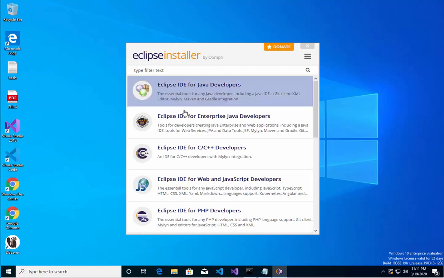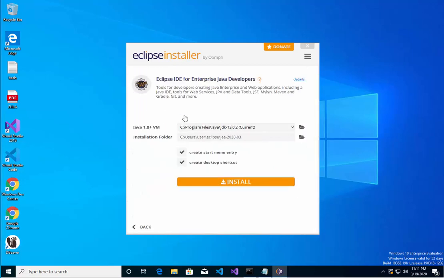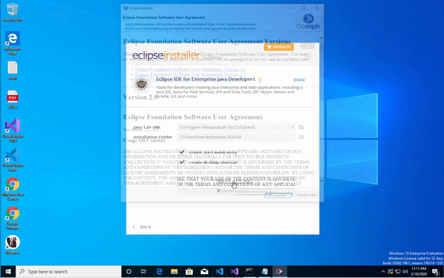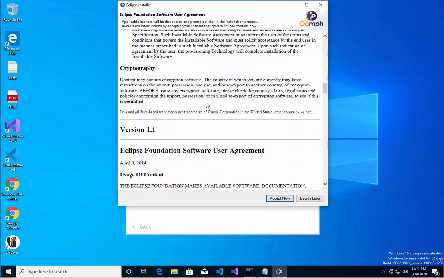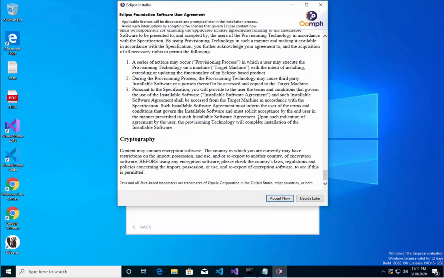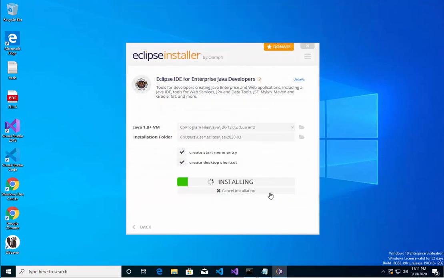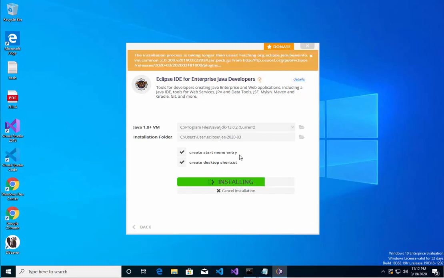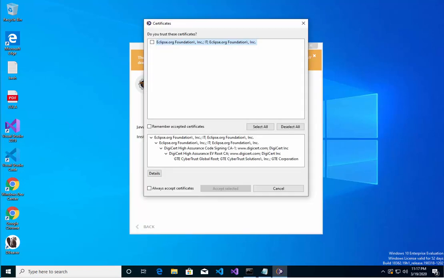Okay, when this option comes up, let's pick Enterprise Edition. Let's click on Install. Accept the agreement. Okay, let me see here. I'll check this, and I'll check that.